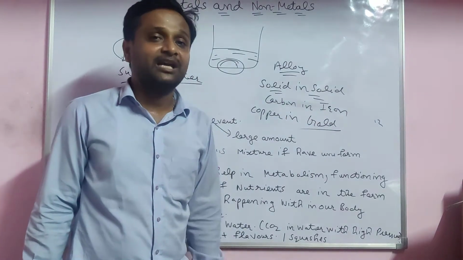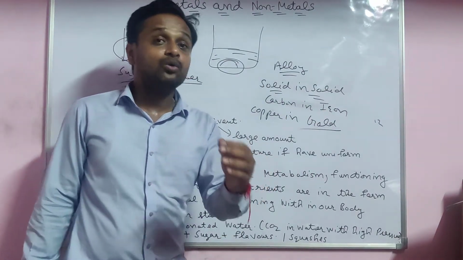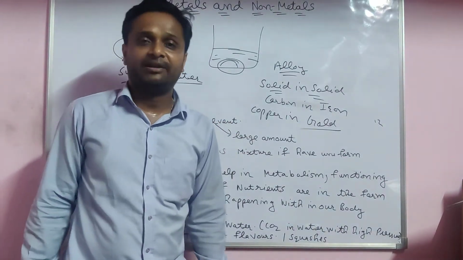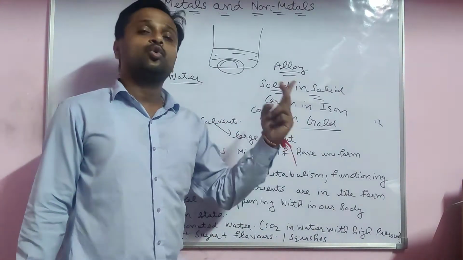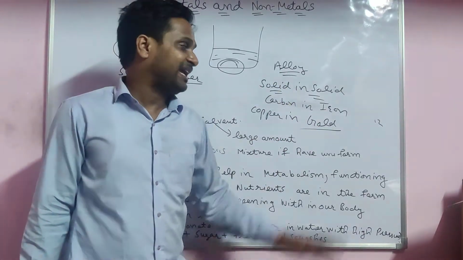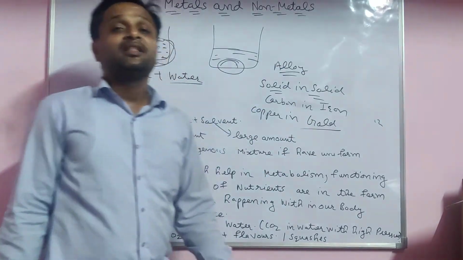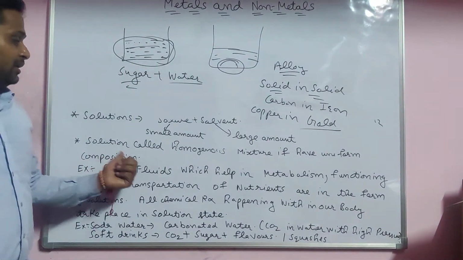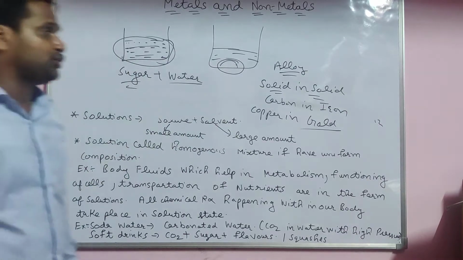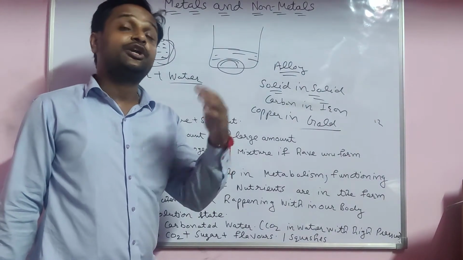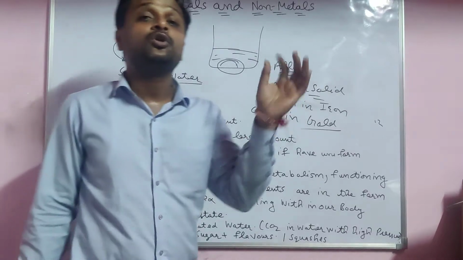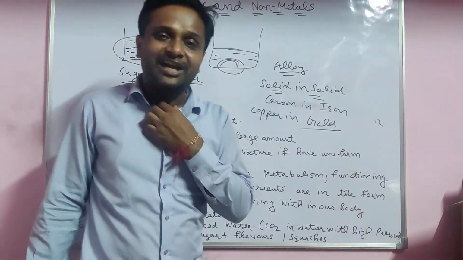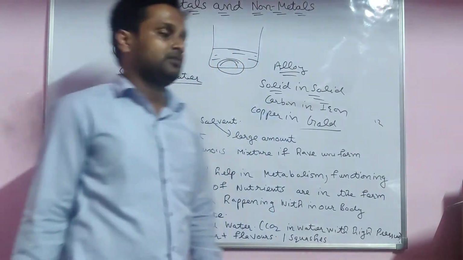Pure gold is 24 karat, already told to you. But if you use 24 karat gold, you are unable to make jewelry. If you add 2 karat of copper and 22 karat is gold, then you are able to make the jewelry very easily. Now this is also a homogeneous solution, solid in solid. I already told you about a lot of solutions: liquid in liquid, liquid in gas, gas in liquid, solid in solid, liquid in solid.